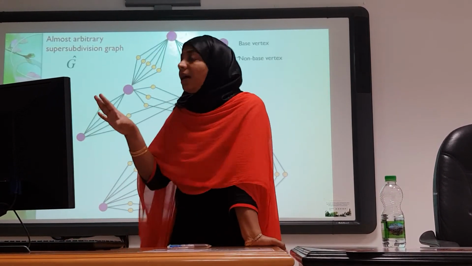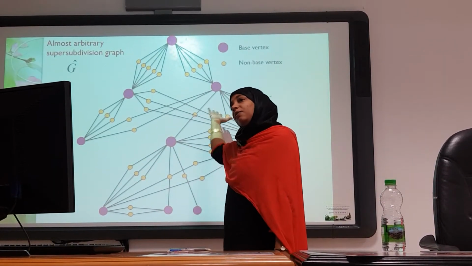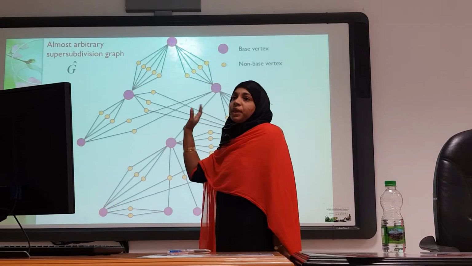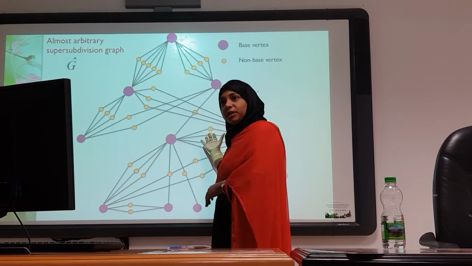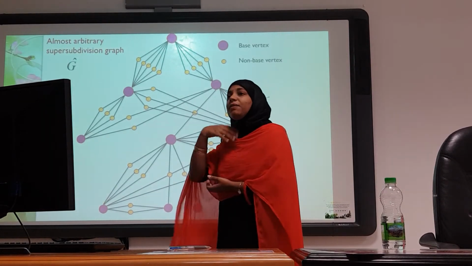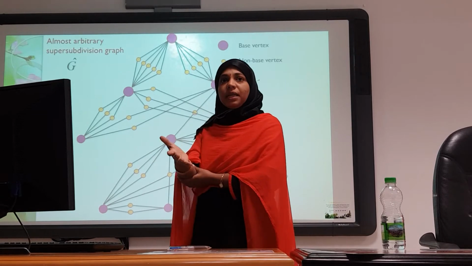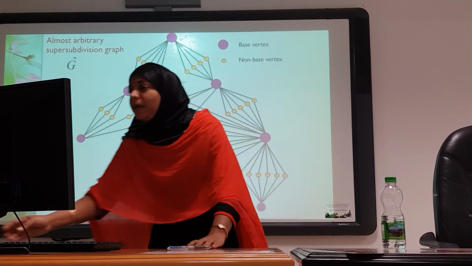So already we have seen how to construct the almost arbitrary supersubdivision graph from the graph G. Now I have to assign the cordial labeling for this almost arbitrary supersubdivision graph. So for the convenience of assigning the cordial labeling to this graph, we define the purple color vertices.